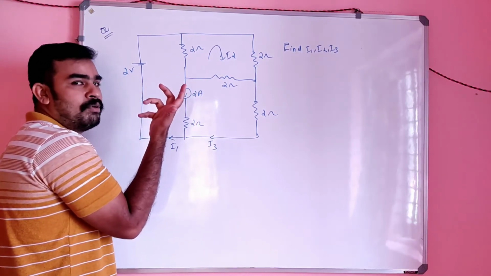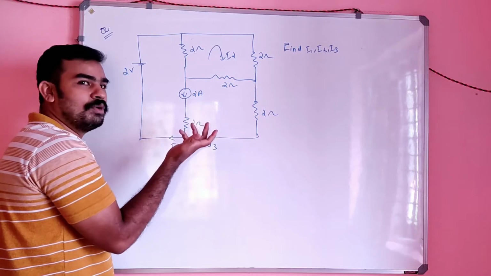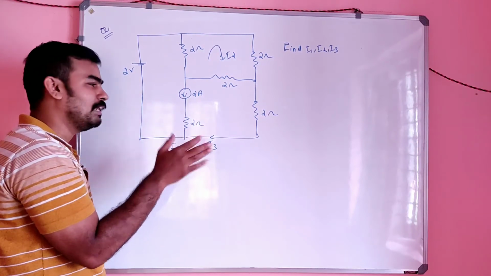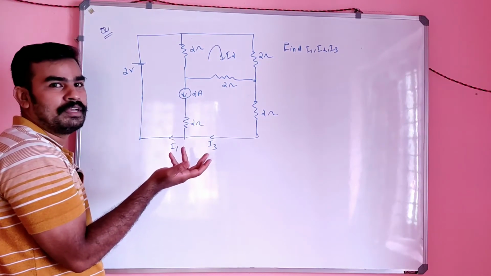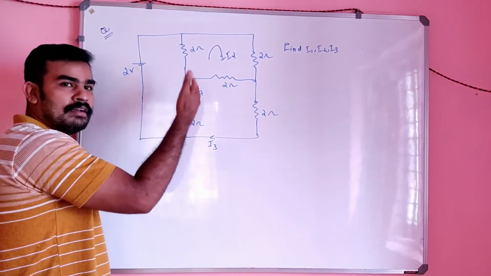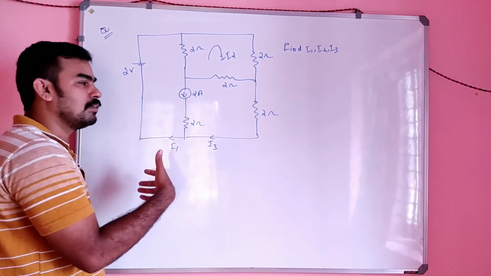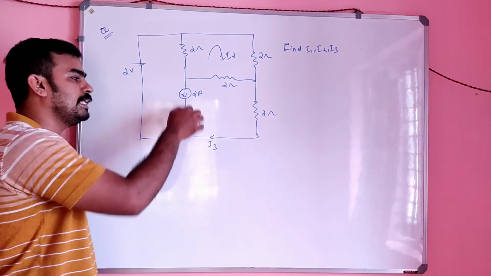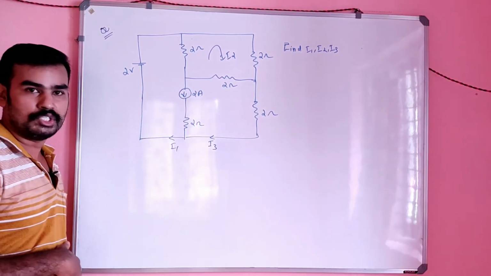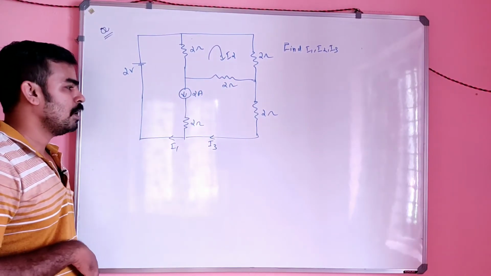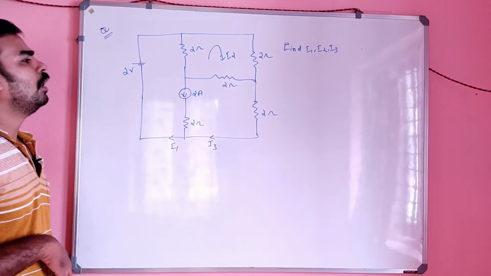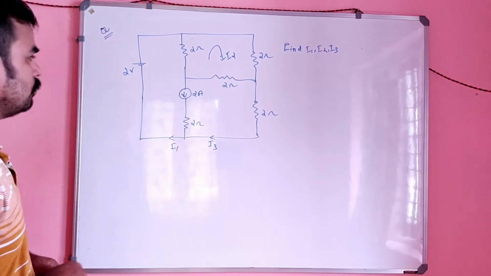You don't need to consider the 2 ohm in series with the current source; you can simply avoid it, no issues. When writing the KVL equations, if you find anything in series with a current source, you can simply avoid it. Okay, so let's see how we can solve it.